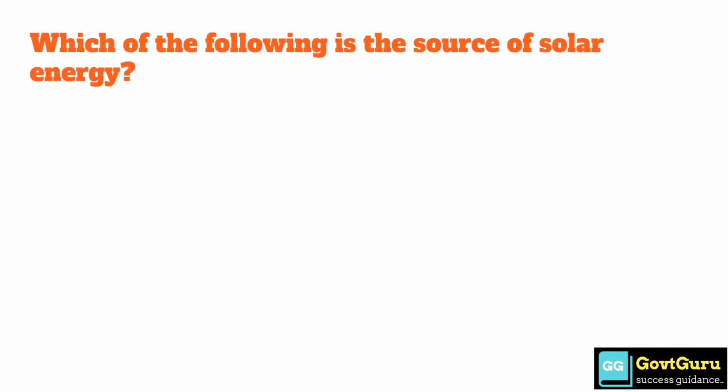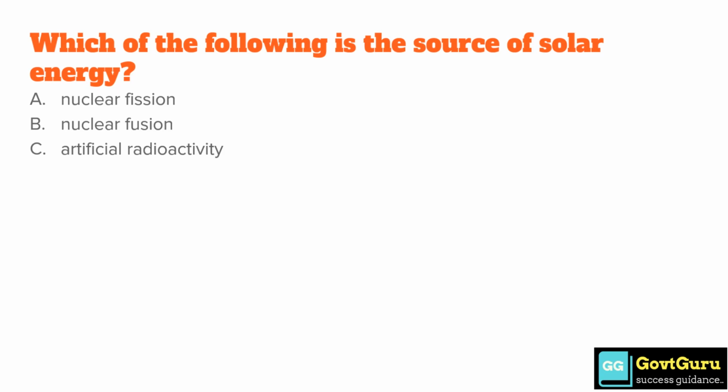Which of the following is the source of solar energy? Option A, nuclear fission. Option B, nuclear fusion. Option C, artificial radioactivity. And option D, X-ray emission. Answer is option B, nuclear fusion.